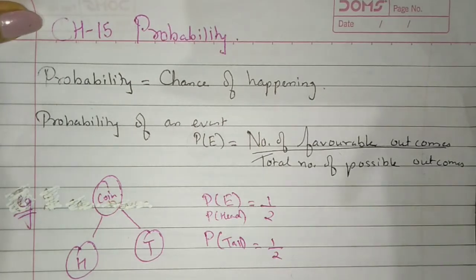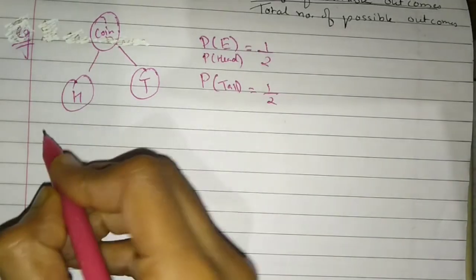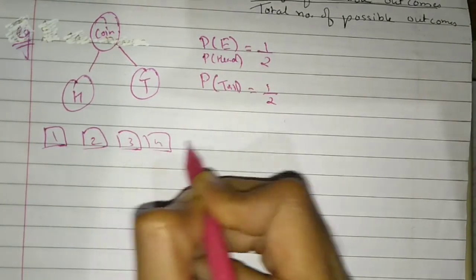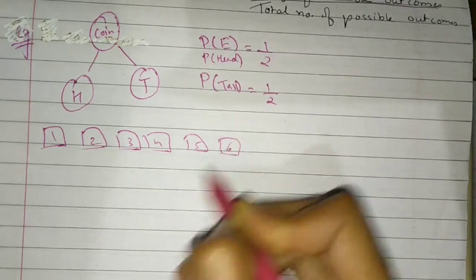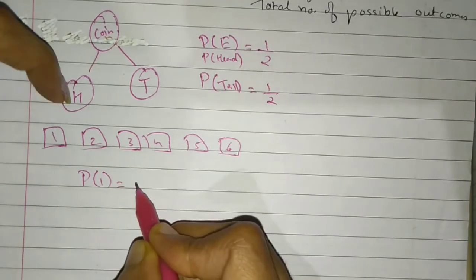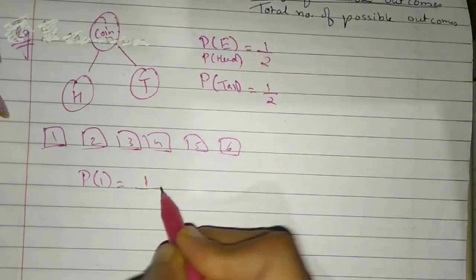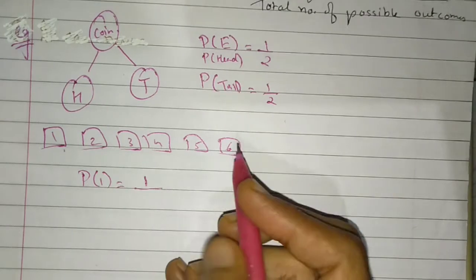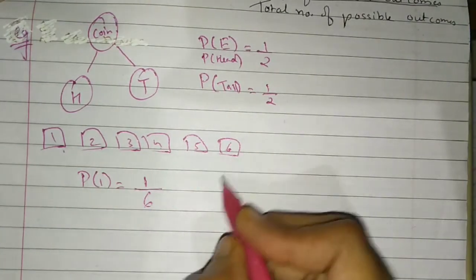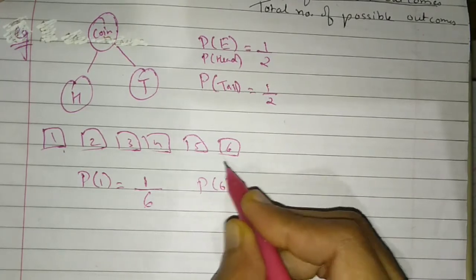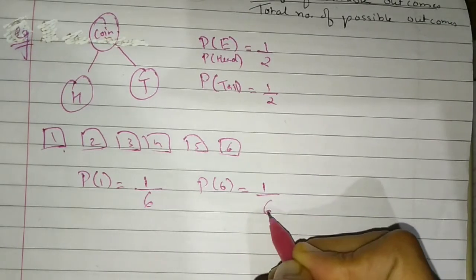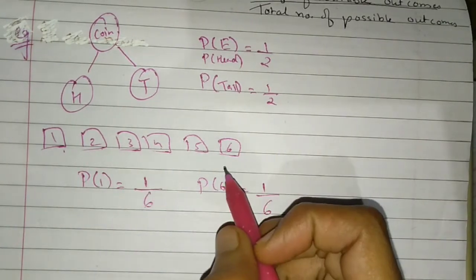Now another example, a dice. A dice has 6 faces: 1, 2, 3, 4, 5, 6. The probability of number 1 is 1, and total faces is 6. Same for 2, 3, 4, 5, 6. If it is 6, the probability of 6 is 1 and total faces is 6, same as for the other faces also.